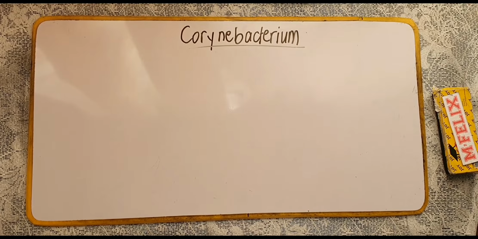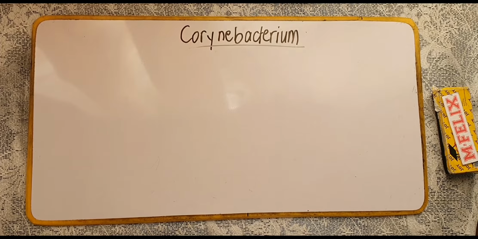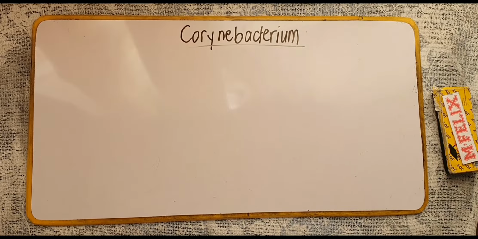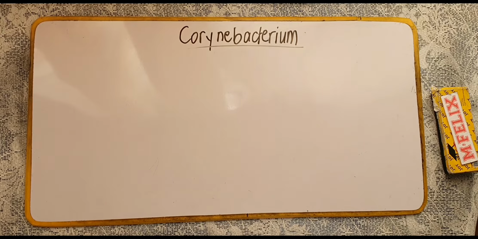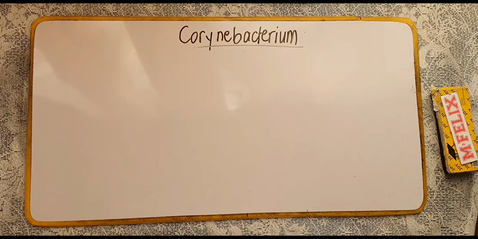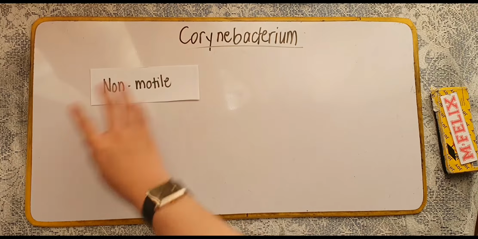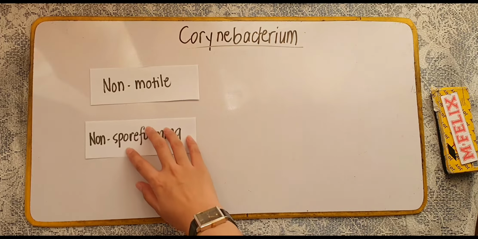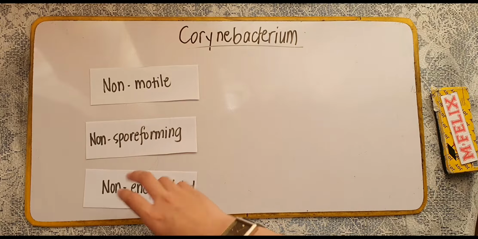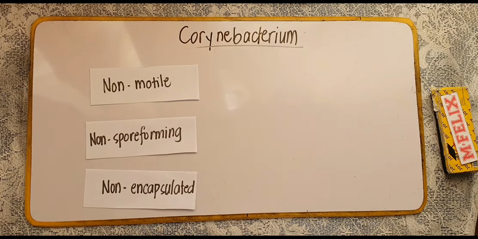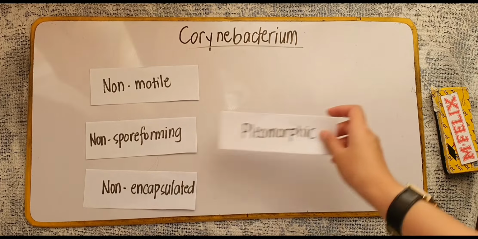So for today, I will be discussing the rest of the topics of your aerobic gram-positive bacilli. Okay, so unahin lang natin si Corynebacterium species. Your Corynebacterium species, they are said to be non-motile organisms, non-spore forming also, and then they are also non-encapsulated. Okay, and then these are gram-positive pleomorphic bacilli.